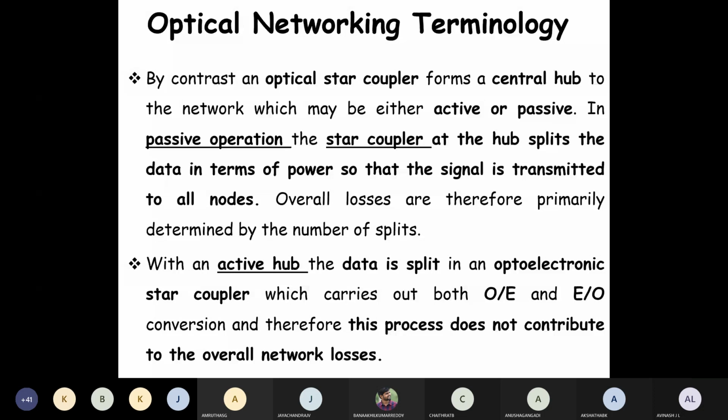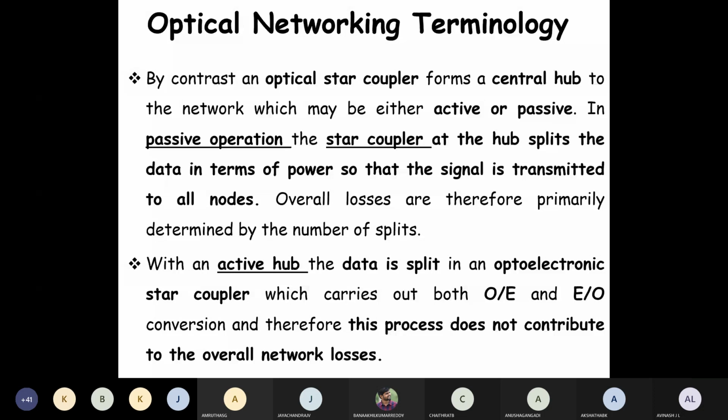In that case, lambda 1, lambda 2, lambda 3 are coming. We drop lambda 1, and in place of lambda 1, we insert lambda 4. The output will be lambda 4, lambda 2, lambda 3. That is how it works. That means one particular wavelength will be replaced with another. If you drop a signal, then only can we add a signal. If we don't drop, we cannot add. That is one of the observations we need to make.